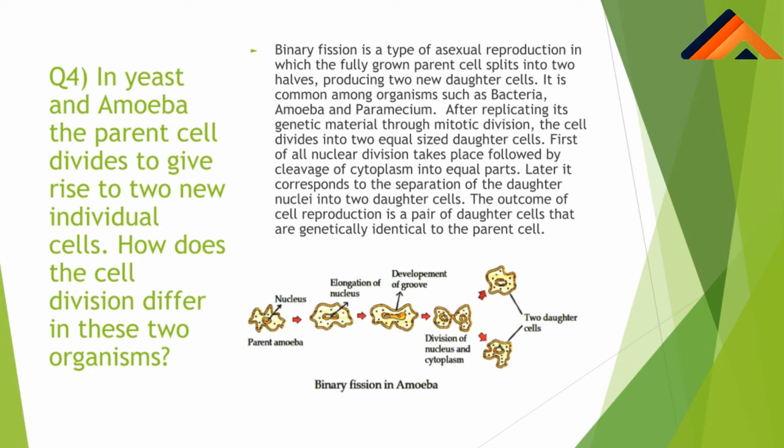Binary fission is a type of asexual reproduction. जैसे कि हम लोग जानते हैं binary fission एक asexual reproduction का मोड होता है, जिसमें एक फुल्ली ग्रोन पेरेंट जो होता है, that splits and gets converted into two equal halves producing two new daughter cells. ये हम लोग बैक्टीरिया अमीबा में बहुत आसानी से देख सकते हैं.